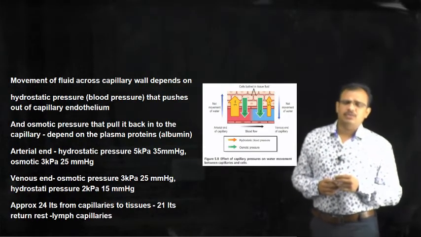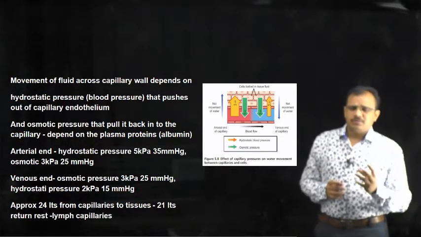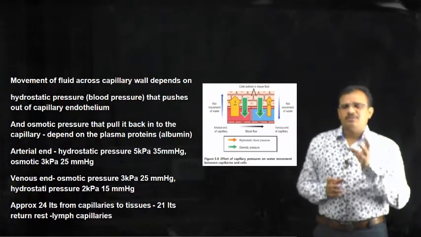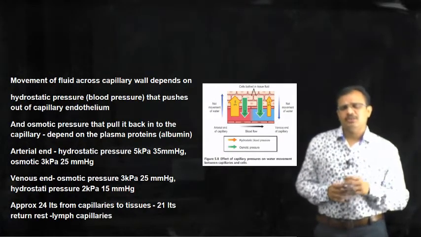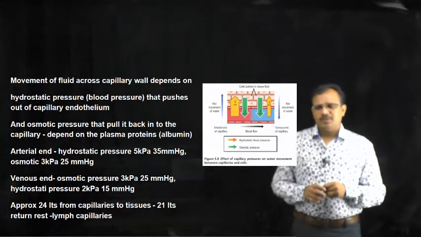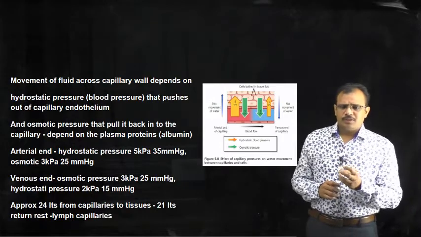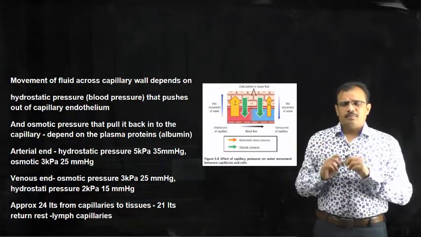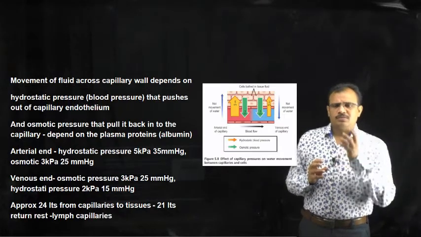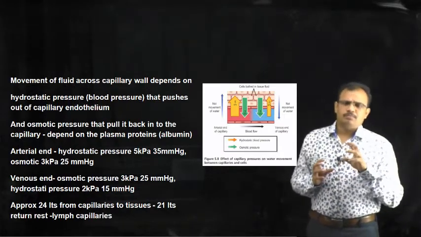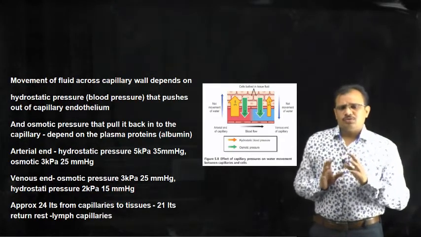So here hydrostatic pressure is the blood pressure that pushes the fluid from the blood vessel into the tissues through the capillary endothelium, whereas osmotic pressure is the one which pulls back the fluid from the tissues into the blood capillaries. So hydrostatic pressure pushes the fluid from the blood vessel to the tissues. Osmotic pressure pulls the fluid from the tissues into the blood capillaries.